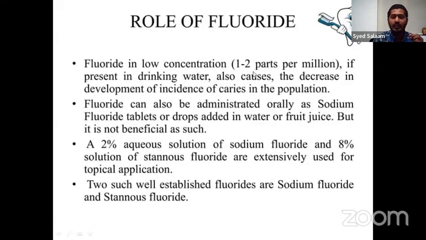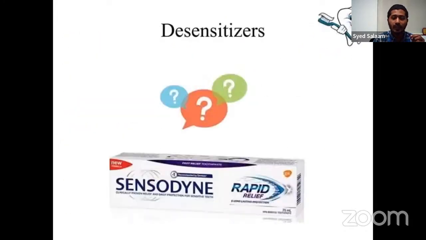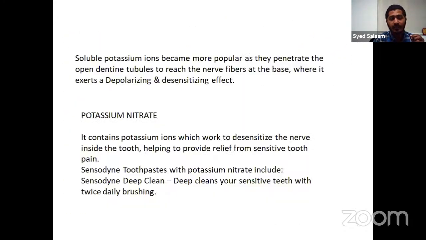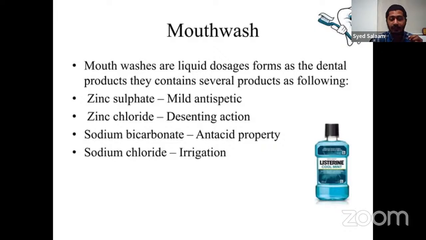Okay, so these are the various dental products we have come across. It's in your syllabus: sodium fluoride and desensitizing agents like potassium nitrate, one of the desensitizing agents commonly seen in sensitivity toothpastes and mouthwashes. They are very useful because they have multiple applications: they can clean, help prevent dental caries, and provide desensitizing action in various mouth products.